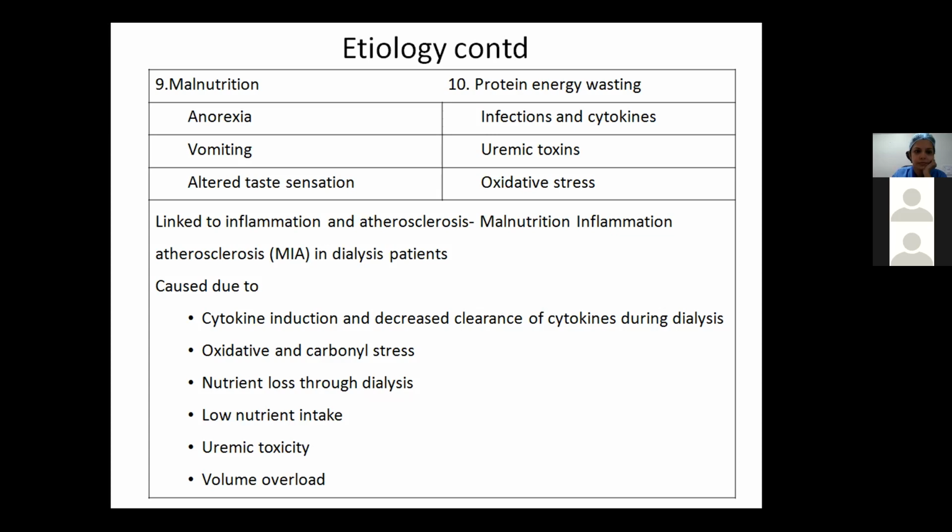Now, a special mention of malnutrition, inflammation, atherosclerosis syndrome. This malnutrition has been linked to this complex syndrome. It is seen especially in the dialysis patients. So this is because of decreased clearance of cytokines, or oxidative stress, or nutrient losses during dialysis, low nutrient intake, uremic toxicity, or volume overload.